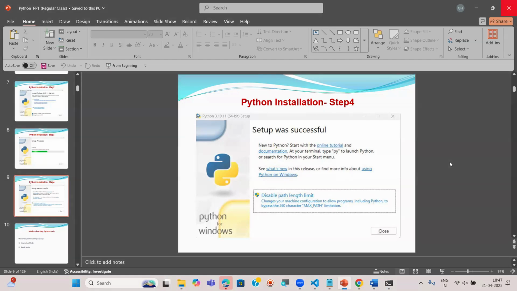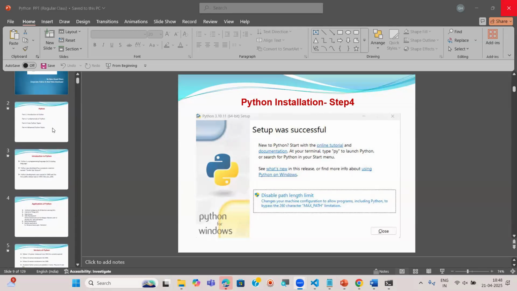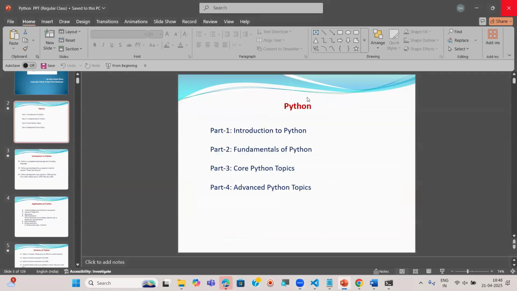Before closing the session, let me recap what I discussed for you today. Right now we started Python. We started Python as a part of Python full stack. As a part of Python full stack, we are starting with Python.